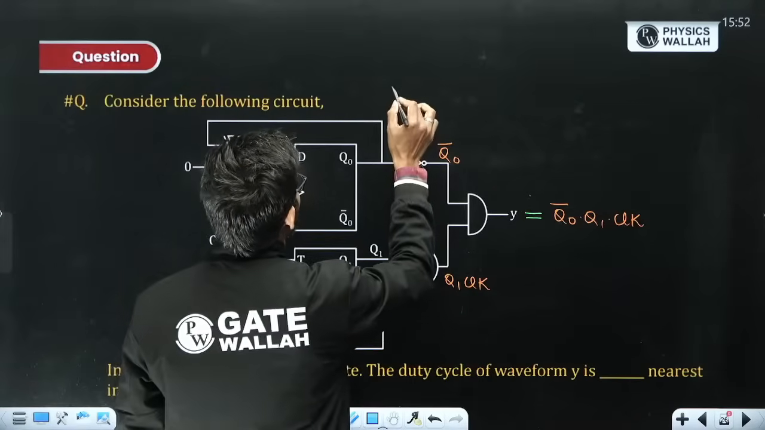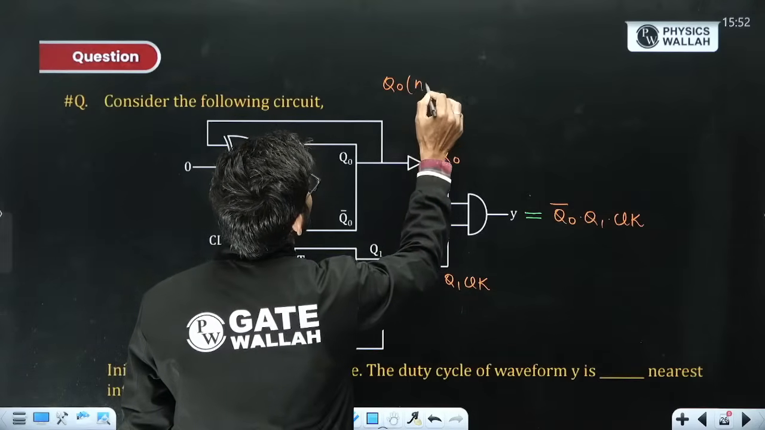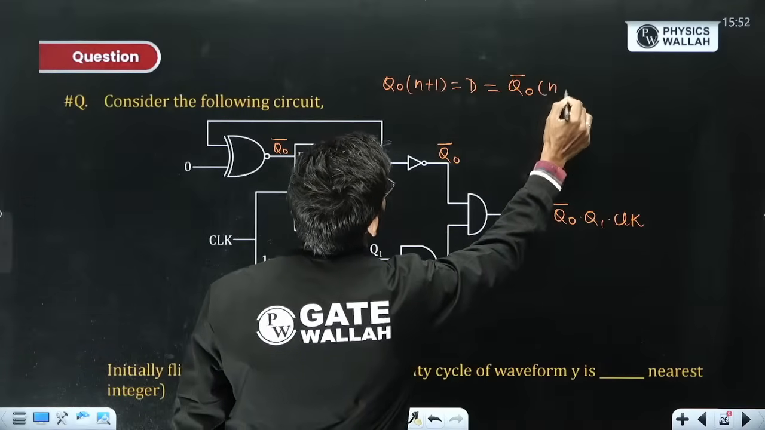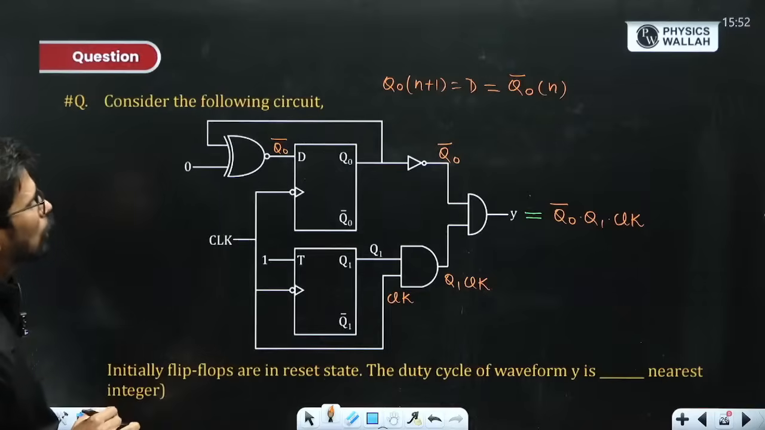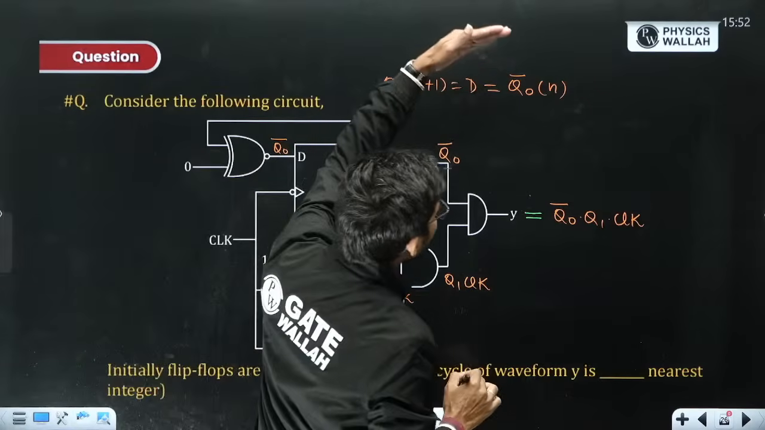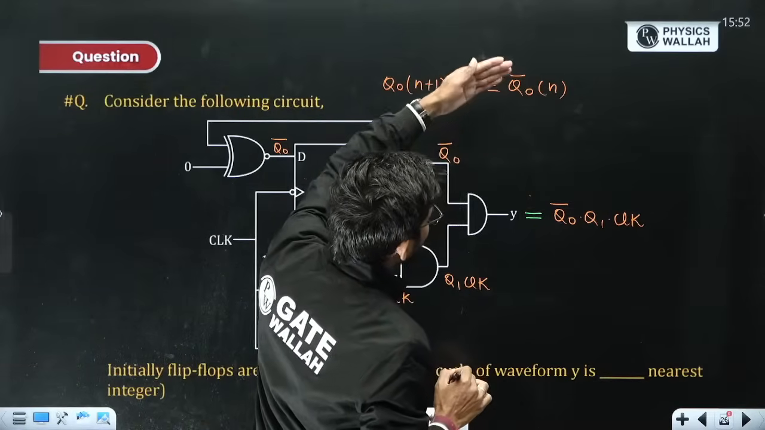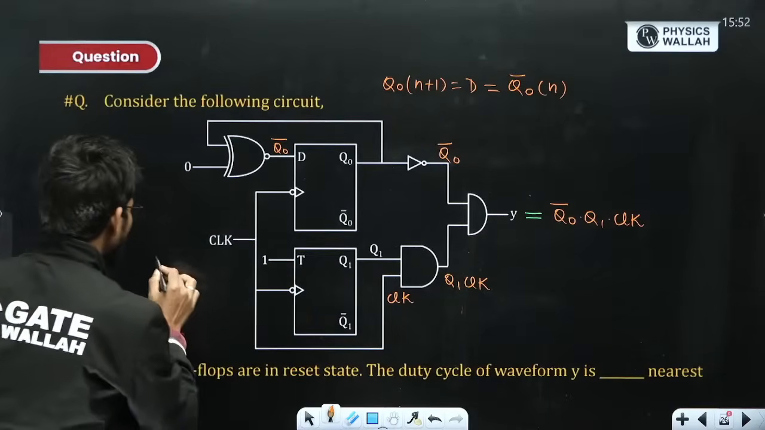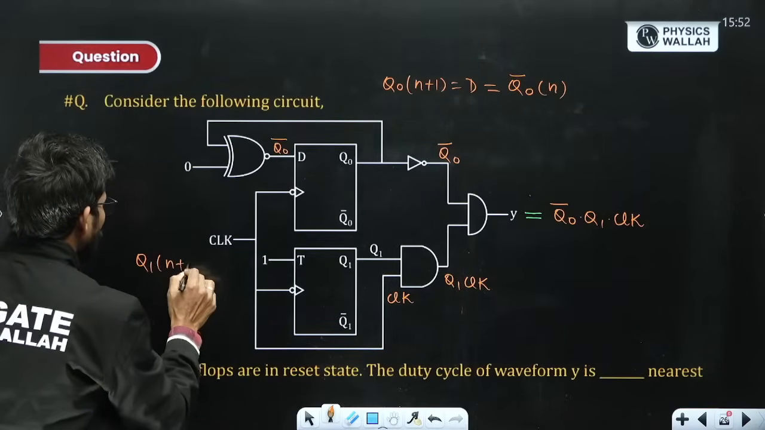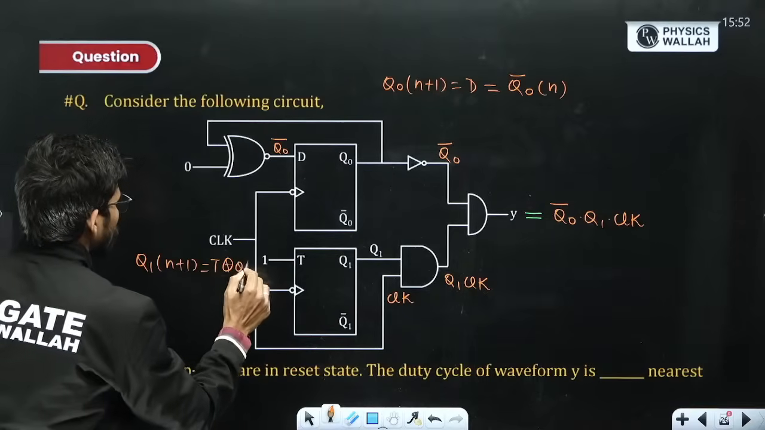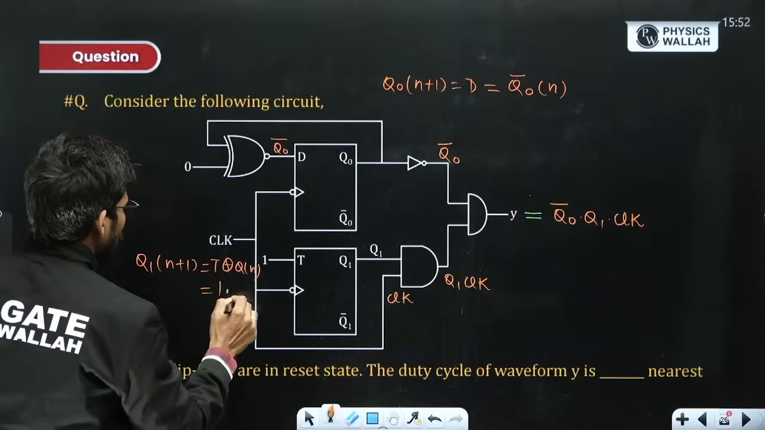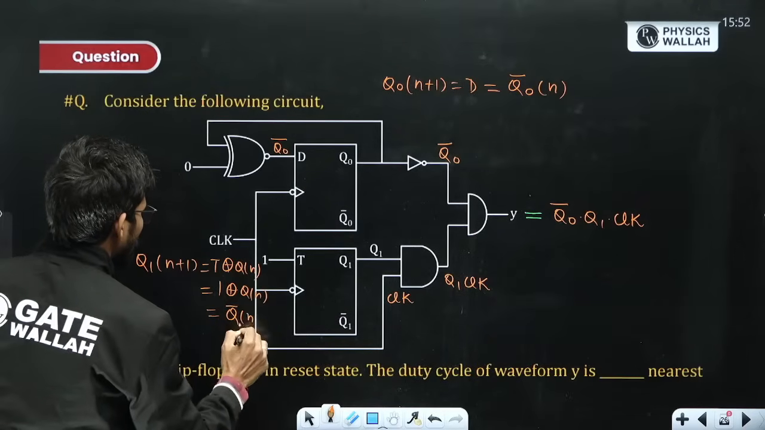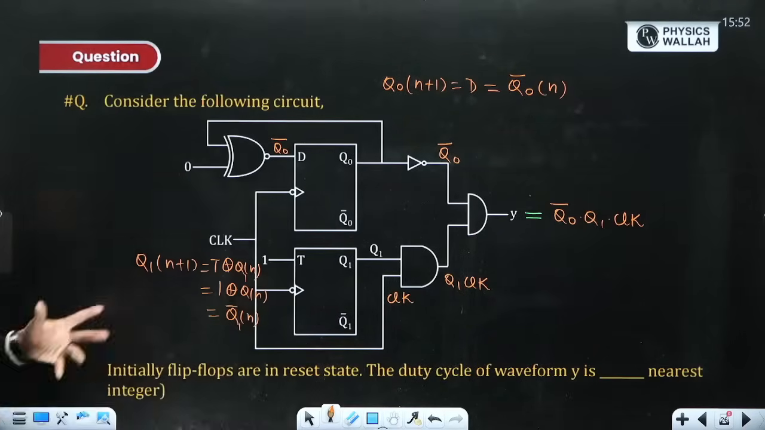Now, the characteristic equation of both flip flops. Let us write down the characteristic equation. Q naught n plus 1 is nothing but D, and D is driven by the present output Q naught bar n. So it is operating in toggle mode. At every trigger it will toggle from 0 to 1 or 1 to 0. And Q1 is already in toggle mode, because for T input to be 1, Q1 n plus 1 is T XOR Qn, which is 1 XOR Qn, which is Q1 bar n. So both are operating in toggle mode.